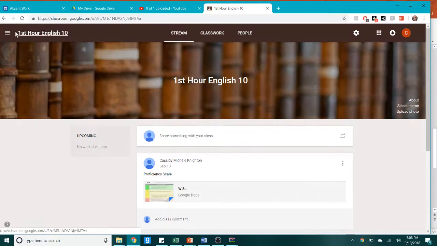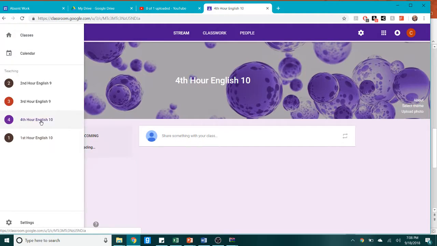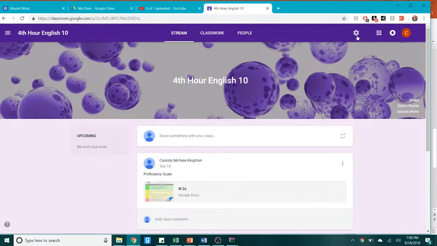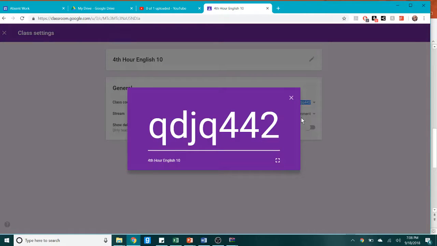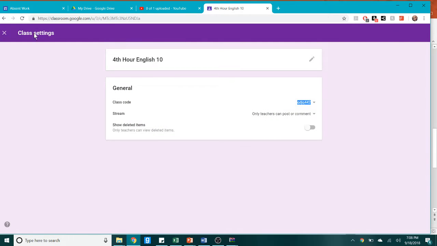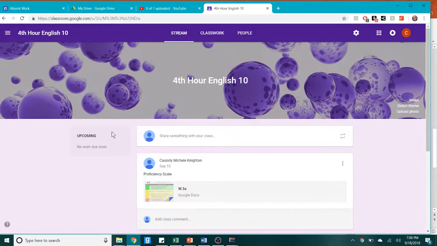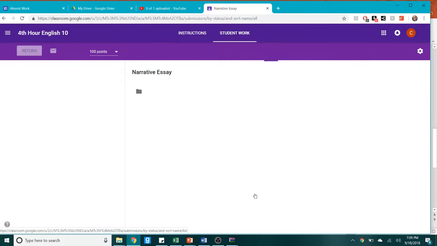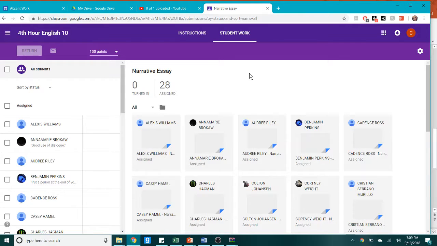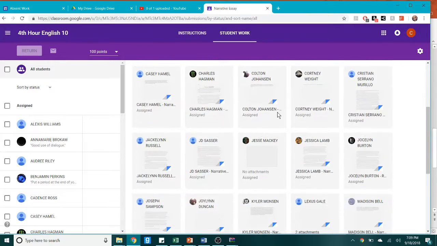If you are in my fourth hour, then your code is going to be QDJQ442. So you'll type that in once you press that plus and join class. Once you get here, you'll see this bottom assignment called Narrative Essay, and it will bring up your name, and it might take a second to load, but it will have a Google Doc there that's going to be blank.